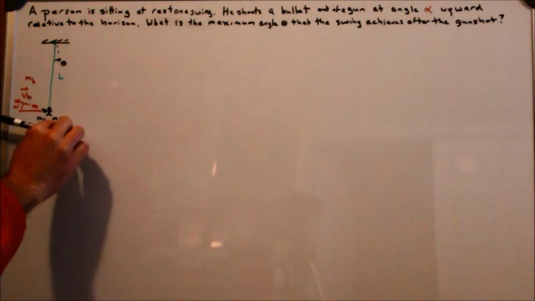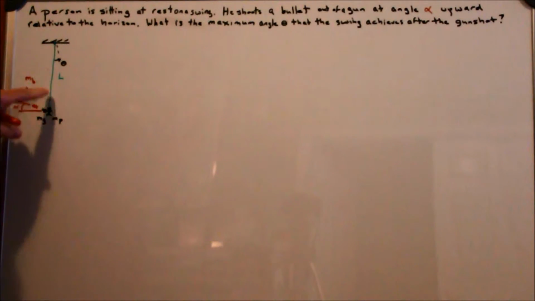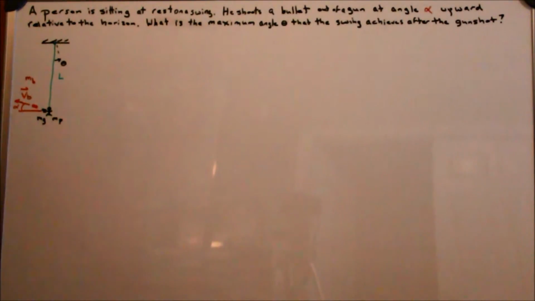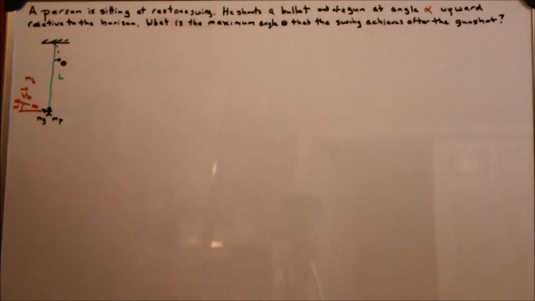So he shoots it out, and it goes up. And we'll say the velocity of the bullet coming out is v sub b. The bullet has mass b, the gun has mass g, the length of the swing is L, and the person has mass P. So now pause this video, solve it, tell me what this angle is, and then write down all the assumptions.